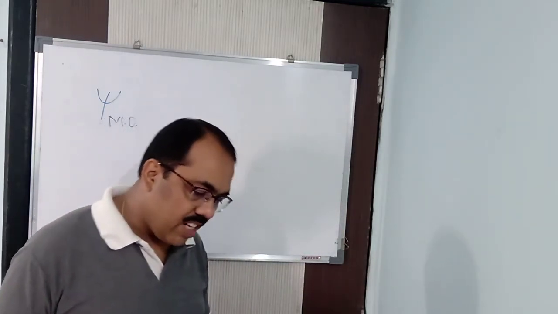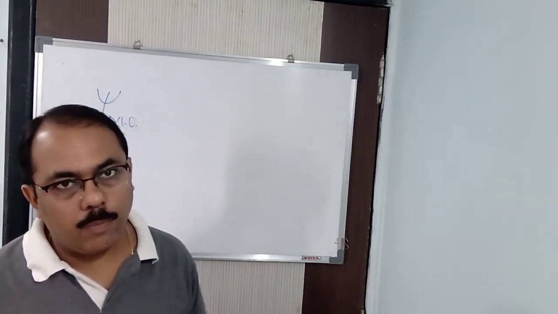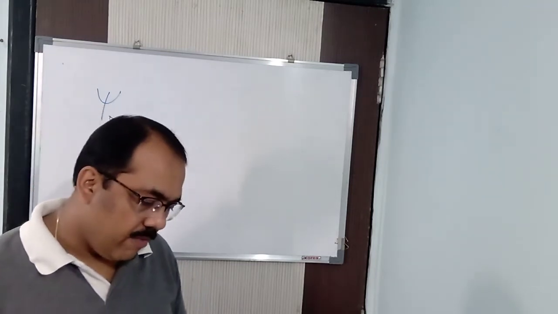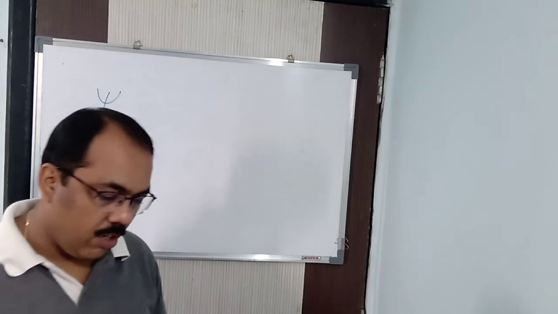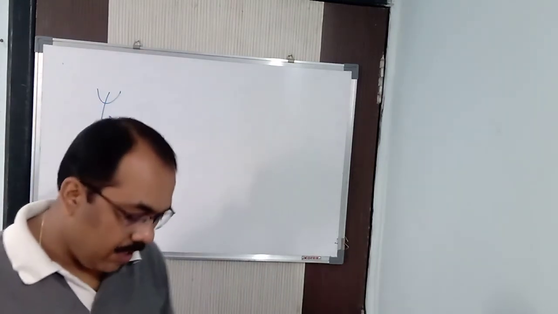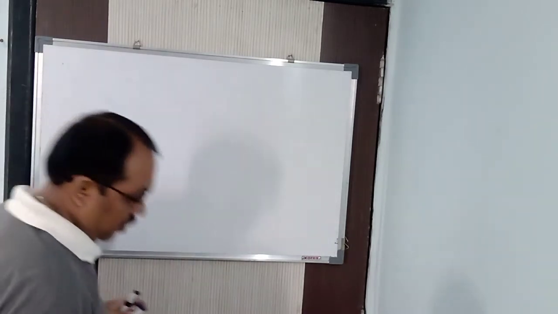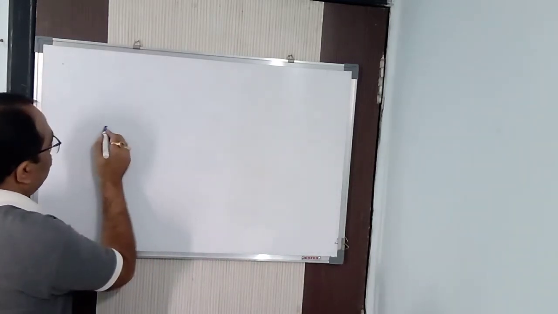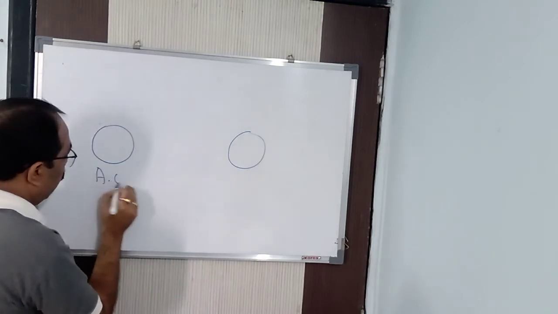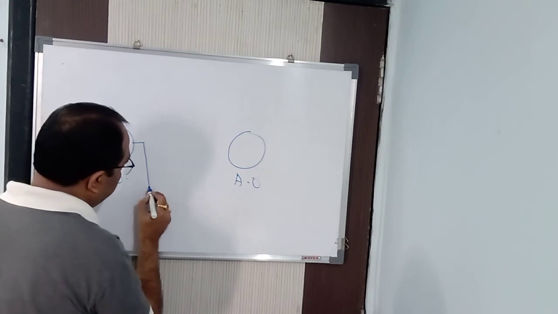Next, when a set of atomic orbitals combine to form molecular orbitals, the number of molecular orbitals formed is equal to the number of atomic orbitals which combine. How do we say this? Suppose we have an atomic orbital and another atomic orbital, which I am writing as AO, meaning atomic orbital. They combine to form molecular orbitals, as you will read in the next postulate.